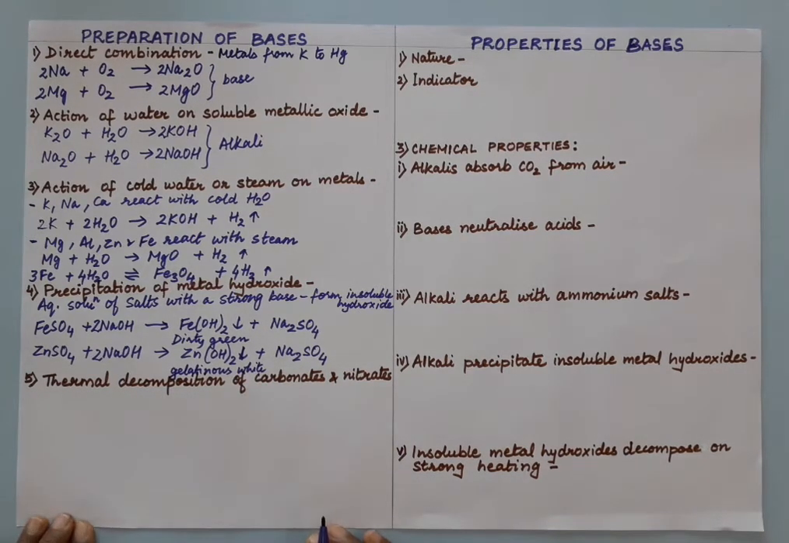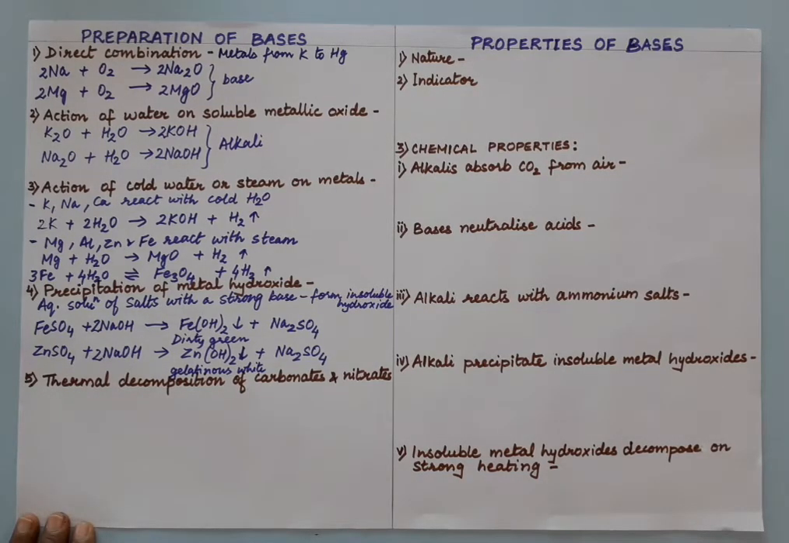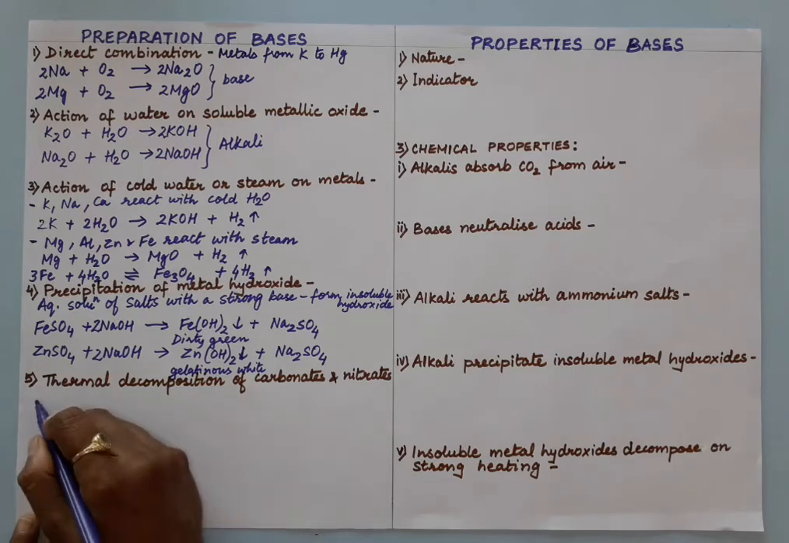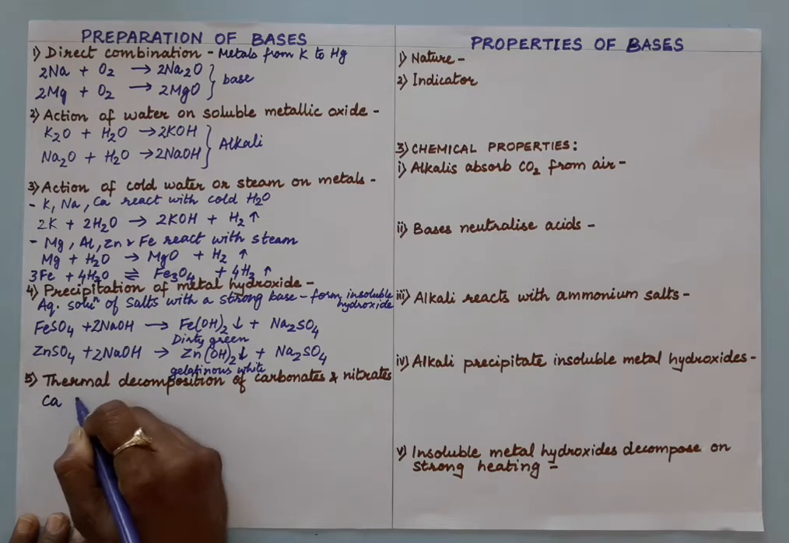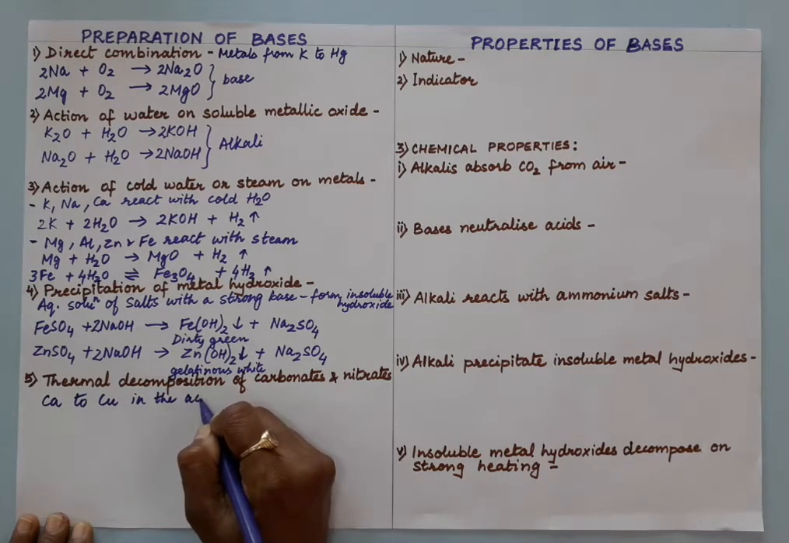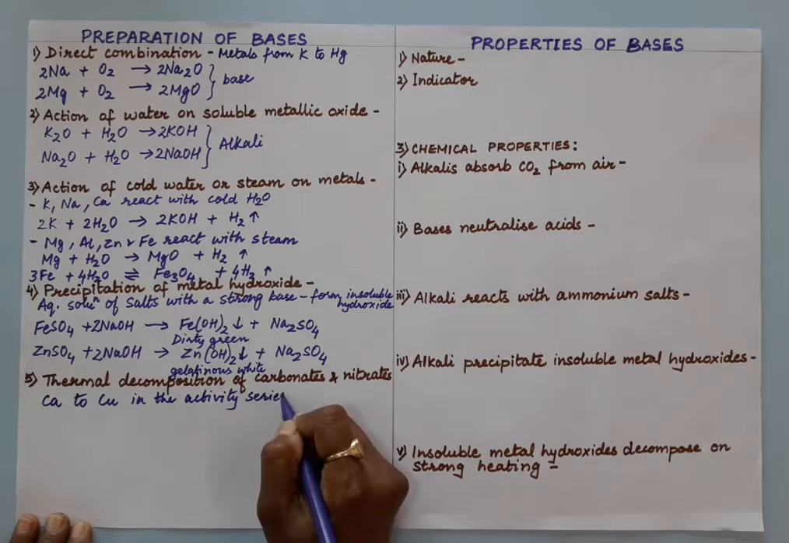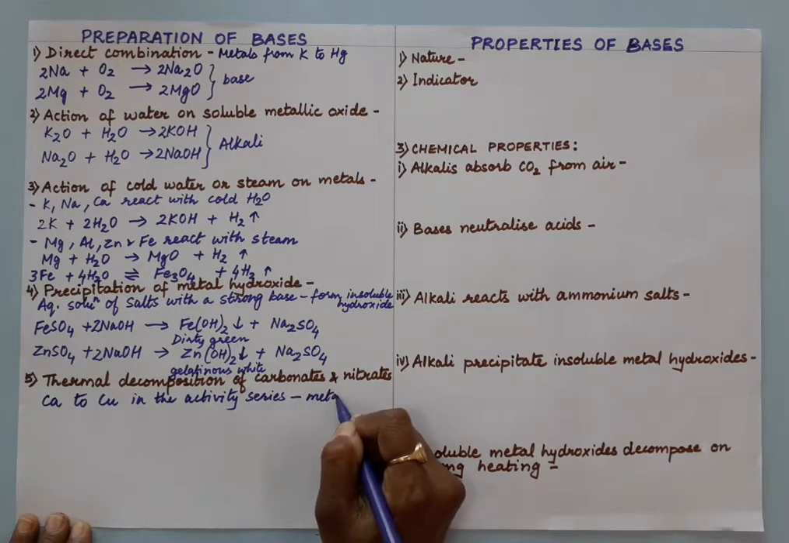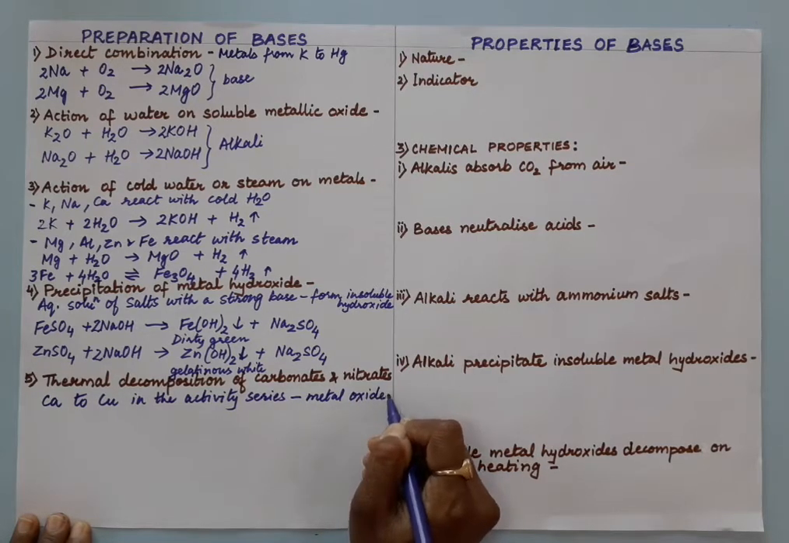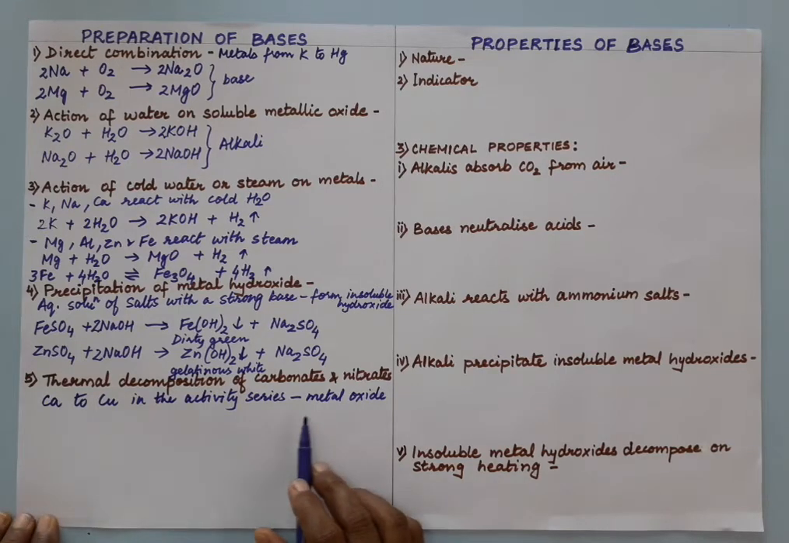Thermal decomposition of carbonates and nitrates will also give us metal oxides, which are also bases. Let us take carbonates first. Carbonates of metals from calcium to copper in the activity series will give you metal oxides, and metal oxides are bases.